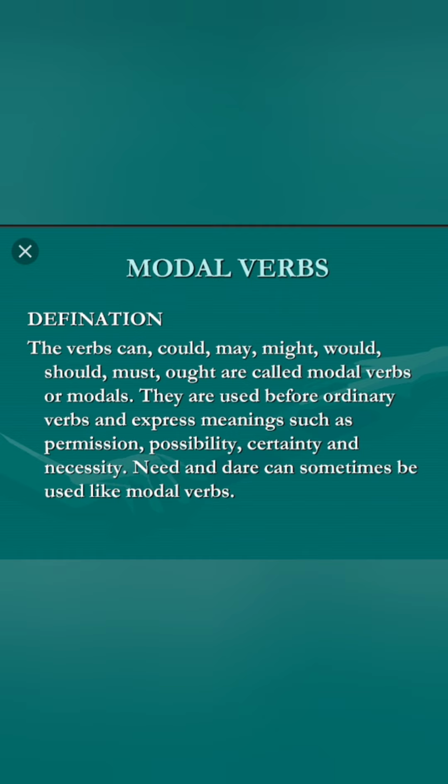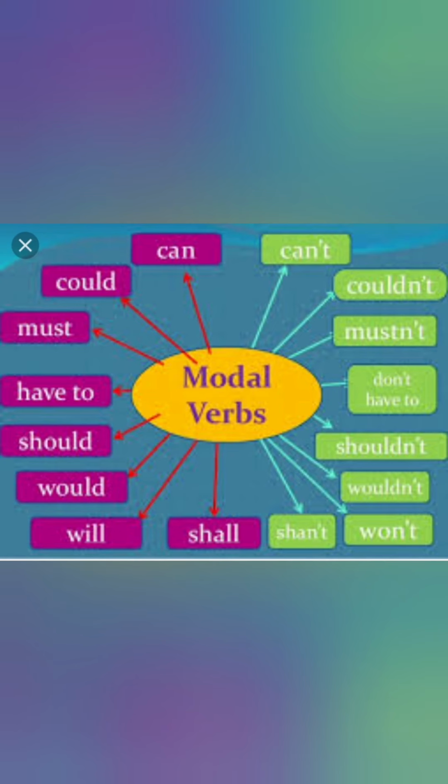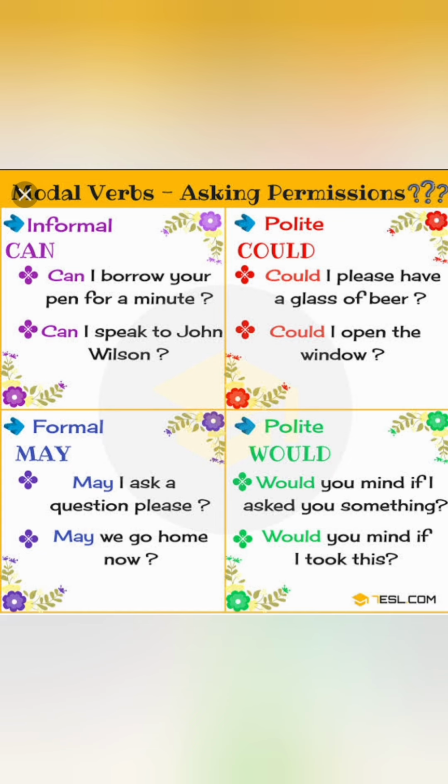And then let us look at the verbs. Can, could, the past form. Here, this side, the negative form. Can, cannot; could, couldn't; must, mustn't; have to, don't have to. There is a negative form. You can use these modal verbs in this way also. Should, shouldn't; would, wouldn't; will, won't; shall, shan't. It is nothing but can plus not, will plus not, shall plus not. When you add not with this, you will get this. Shall plus not only changes to shan't.